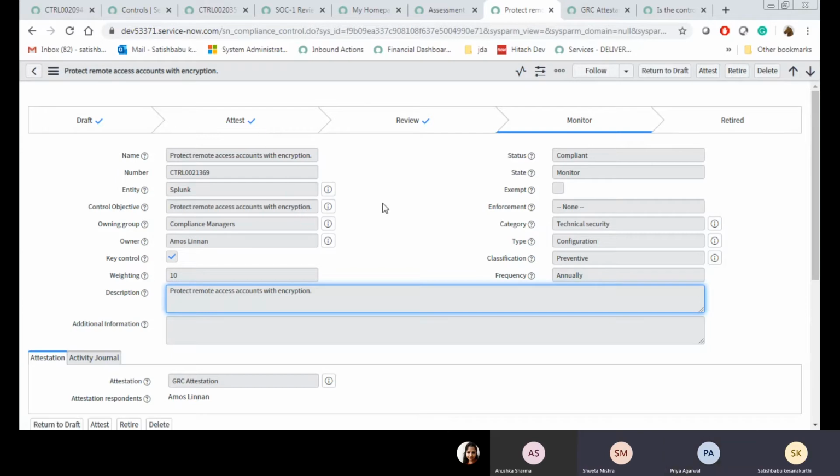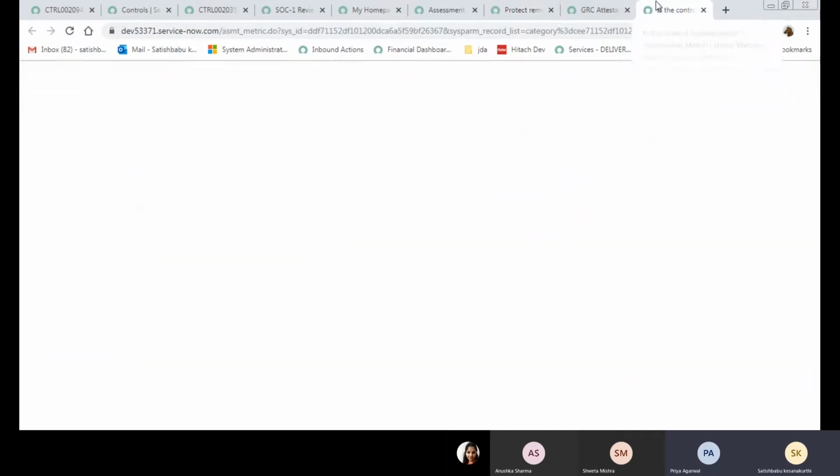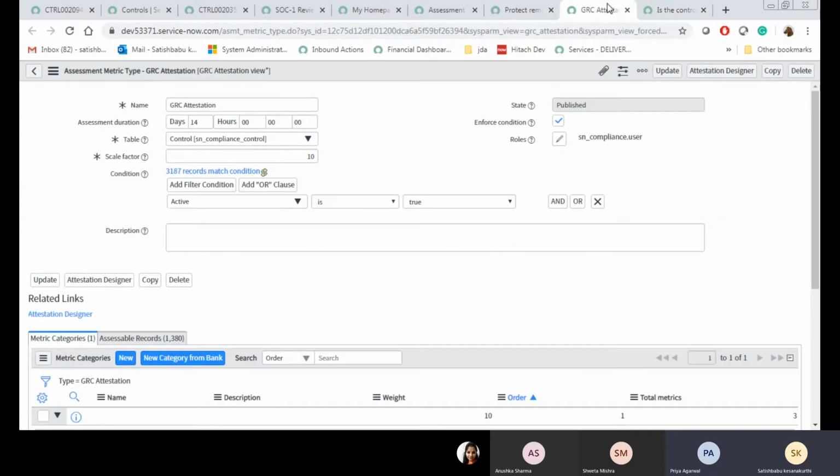No. So the duration field on the attestation table shows that this attestation will expire in 14 days. After 14 days it will not show. This is 14 days you set here. This particular attestation will expire in 14 days from the created date onwards.